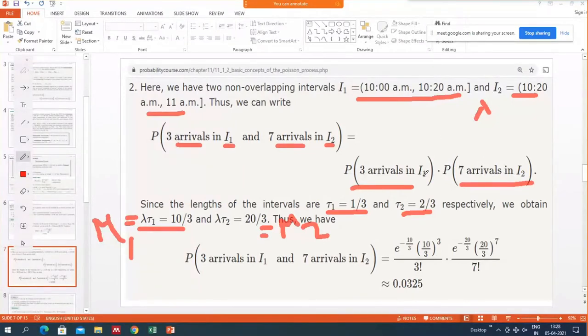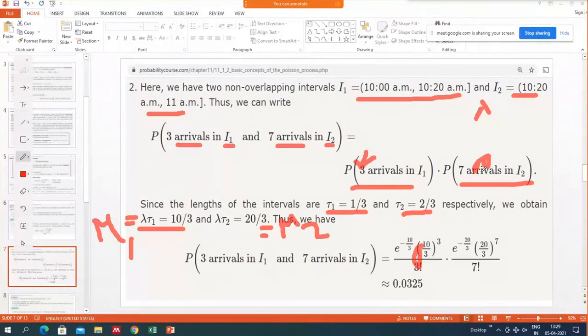So 3 arrivals in this one and 7 arrivals in this one. X in this interval follows the Poisson mu1 distribution. In this interval, it follows the Poisson mu2 distribution. So for this interval, Poisson mu1 means e raised to the power minus mu1, where mu1 is 10 by 3, times mu1 raised to the power x. Here x, or k you can say, is 3. So 10 by 3 raised to the power 3 upon 3 factorial.